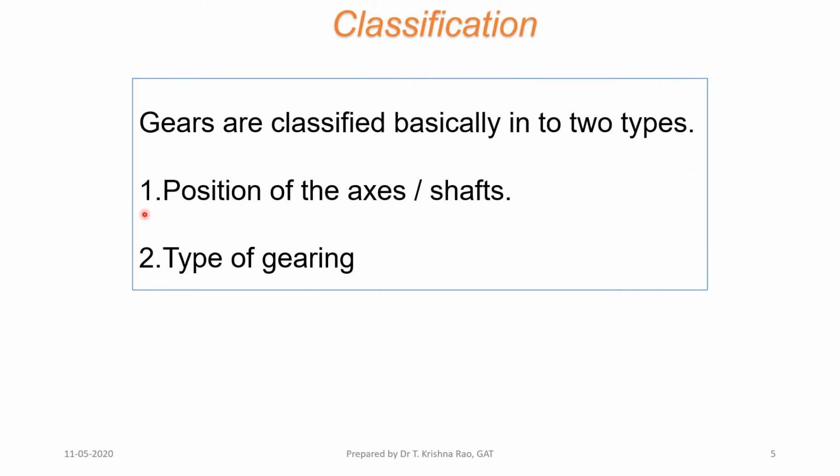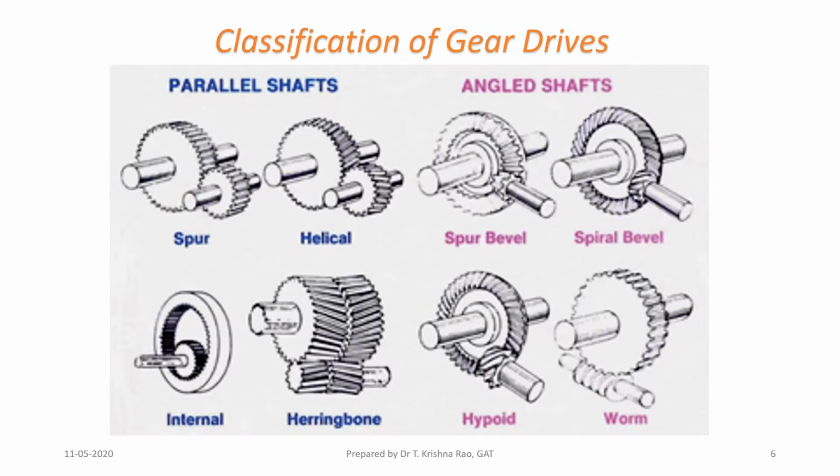Classification depends, as we have seen already, on the position of axis. We have classified the gears depending on the type of gearing. We will again see how the gears are engaged in the figures. This is a spur gear where the axes are parallel to each other, and here is a helical gear. The teeth are inclined to the axis. Again, this is also used for parallel axes. These two gears are used for power transmission between two parallel shafts. One where the teeth are parallel to the axis is a spur gear. The teeth inclined to the axis is a helical gear.